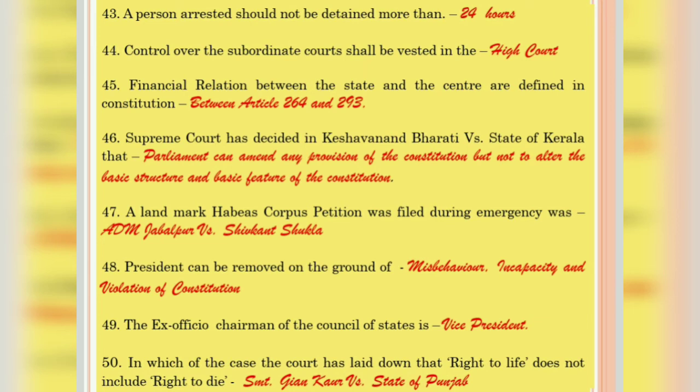Question number 47 asked, when was this habeas corpus petition filed? This habeas corpus petition was filed during emergency and the case was ADM Jabalpur versus Shivkant Shukla. Question number 48. President can be removed on the ground of his misbehavior, his incapacity and the violation of the Constitution. Question number 49. The ex officio chairman of the Council of State is Vice President. That means the ex officio chairman of the Council of States, that means Rajya Sabha, is Vice President.